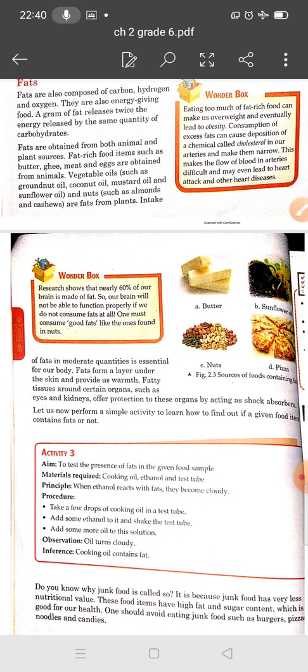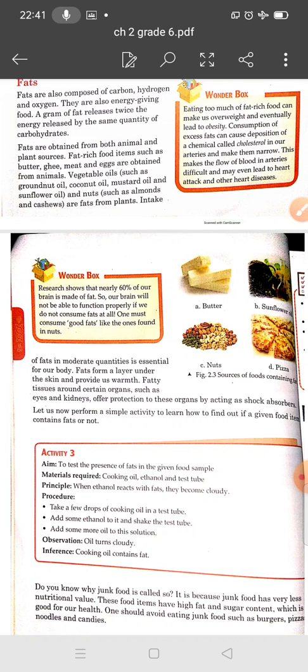For the same amount of food consumed, fats give almost twice the energy released by the same quantity of carbohydrates. And what is the function of fats? Fats are required for the proper development and functioning of the brain and the nervous system.